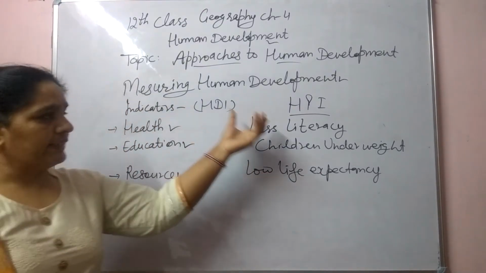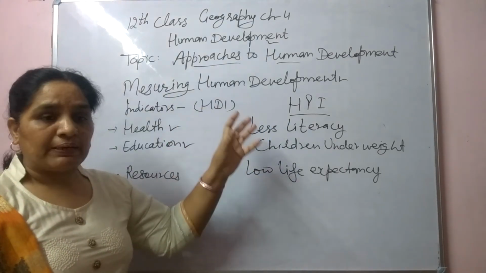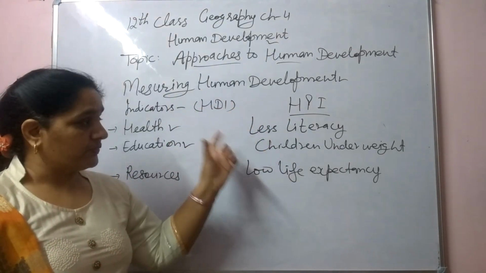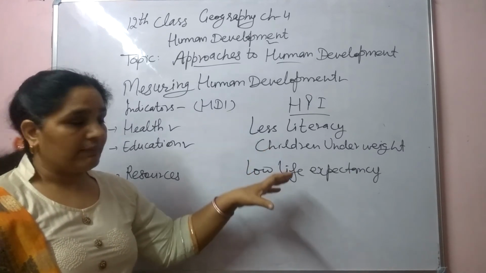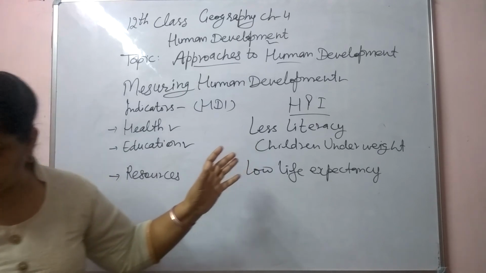These are the indicators. On the basis of those, we can say that that particular community or society is underdeveloped, or we can say human poverty index.